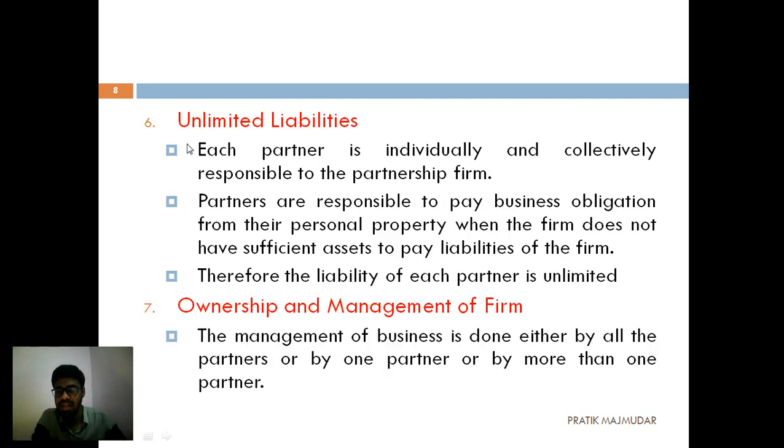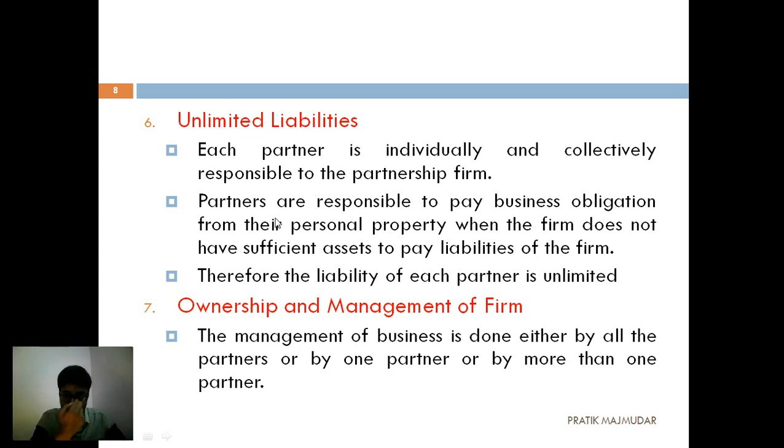Now starting with the sixth one, that is unlimited liability. The partners are individually and collectively responsible to the partnership firm. Whatever the business is going to incur, whatever profit they are going to make, or whatever loss they are going to make, if our loss is more than our assets, we have to sell our assets, and anyhow each and every one will be responsible. That's why it is called unlimited liability.